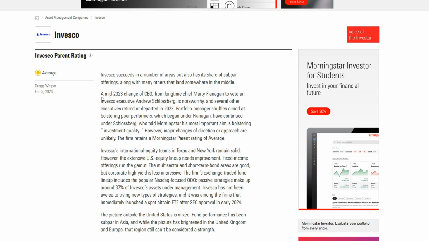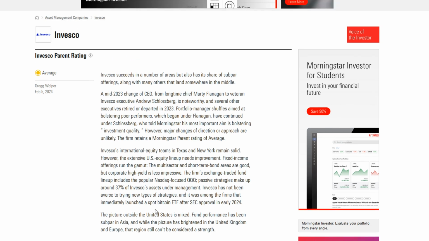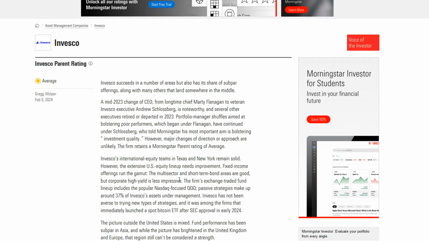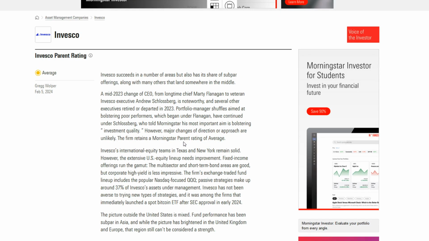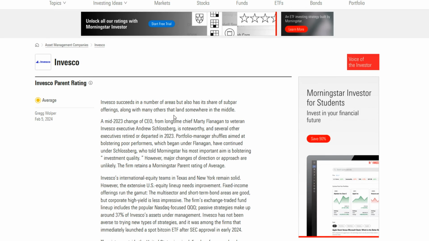Invesco has an average rating, and let's see the conclusion. The picture outside the United States is mixed. The fund performance, so basically nothing to worry about. Morningstar says that they don't offer the most compelling investment options, but it's not like we actually care, because if they offer the ETF that we want to invest in, then that's fine. And as long as there isn't anything shady going on, I really don't care.